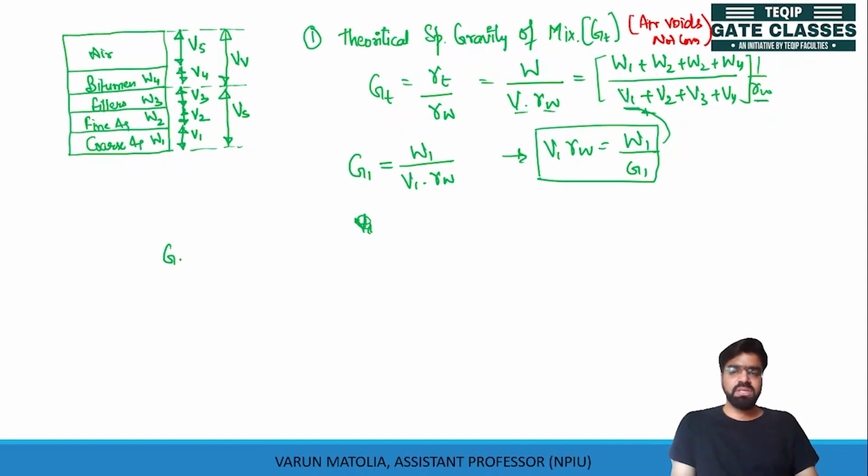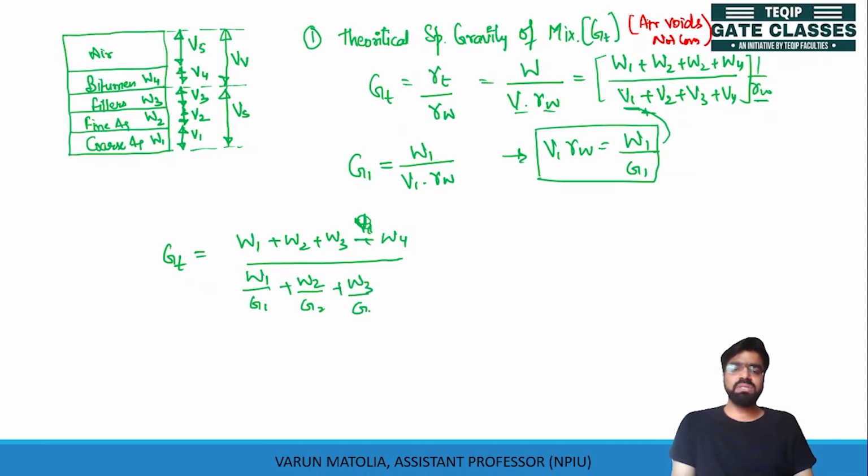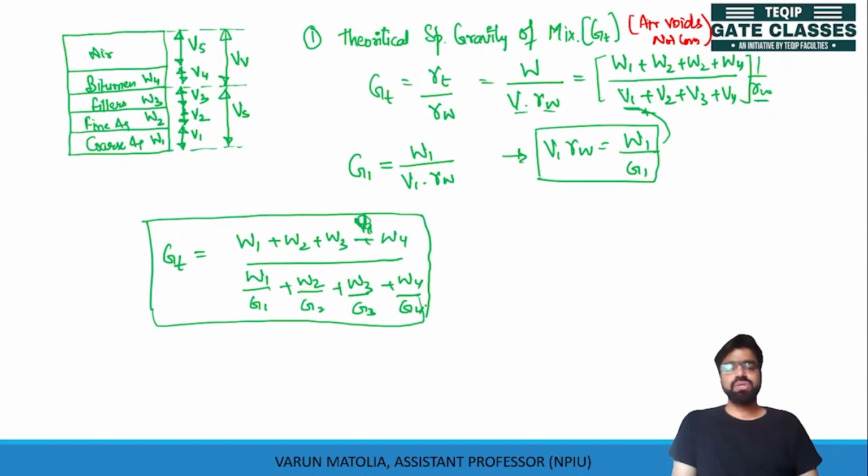We can write GT is equal to W1 plus W2 plus W3 plus W4 divided by W1 by G1 plus W2 by G2 plus W3 by G3 plus W4 by G4. And this is your theoretical specific gravity. This value is without consideration of your air voids.